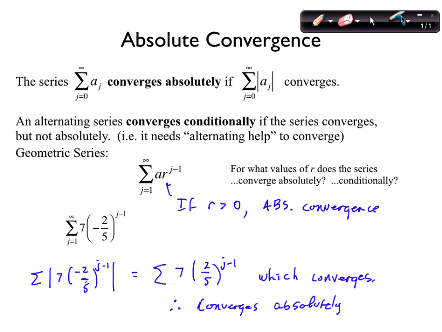Yeah, and r is 2/5. No, so that was the trivial case. If r is greater than 0, we have absolute convergence, and that's just trivial. So now the real question is, when r is less than 0, do they converge or not? So that was really the real conversation for an example like this. So we just showed all geometric series converge absolutely.